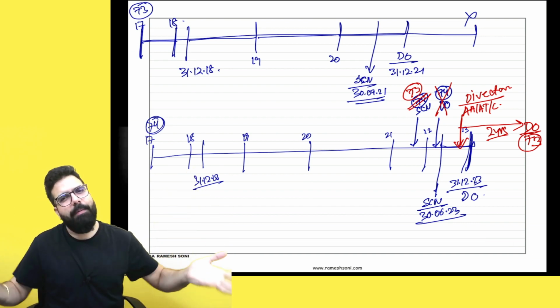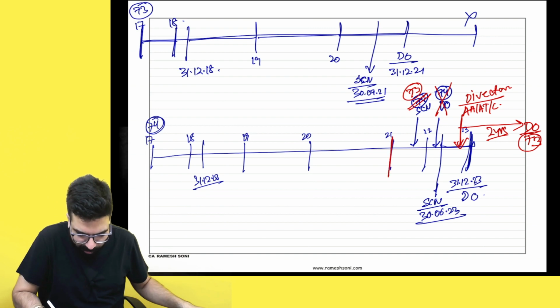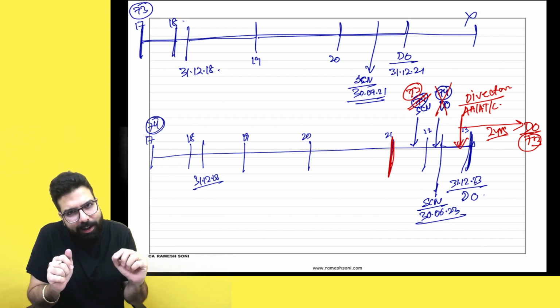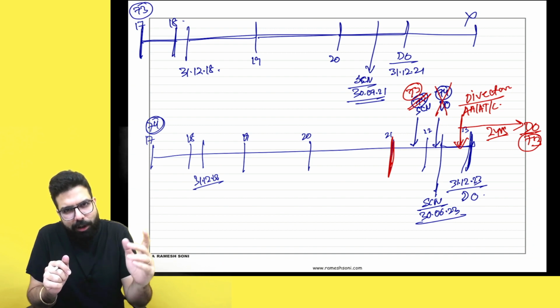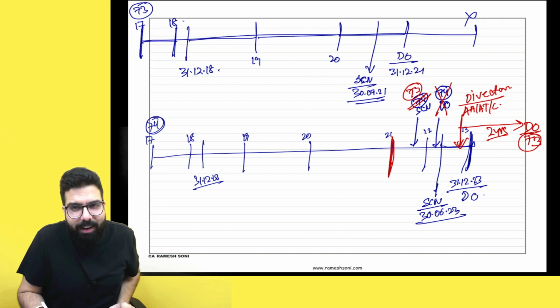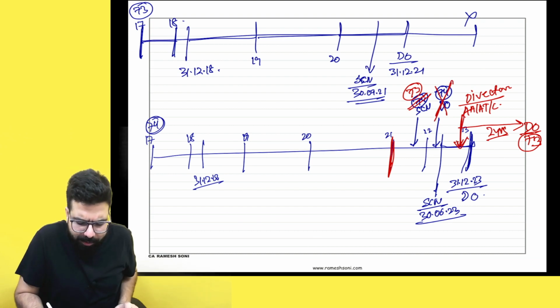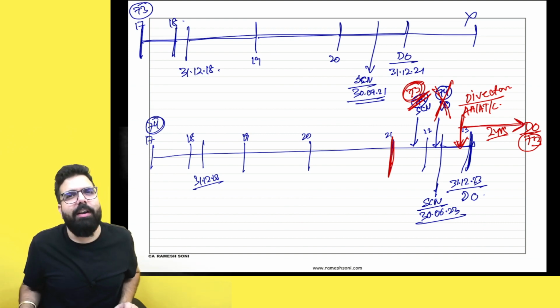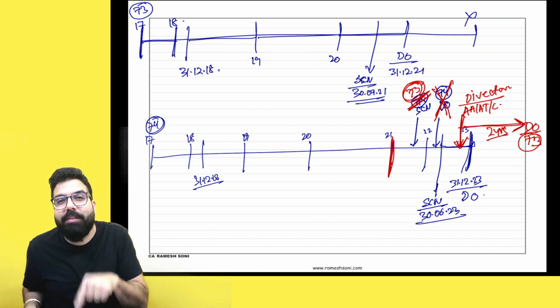Even after the time limit for section 73 was gone, we first did a 74 ka proceeding, and when you went to the appellate authority, appellate tribunal or court, they issued a direction to us saying, hey, why are you doing 74 ka proceeding? Please do 73 ka proceeding. Then okay, 74 ka demand order is invalid. This 74 ka show cause notice only will be deemed as 73 ka show cause notice, and now we'll pass the demand order under section 73. This was done by the officers.